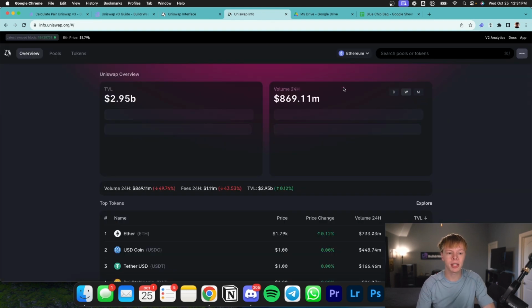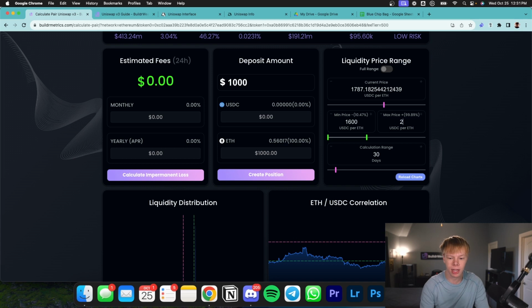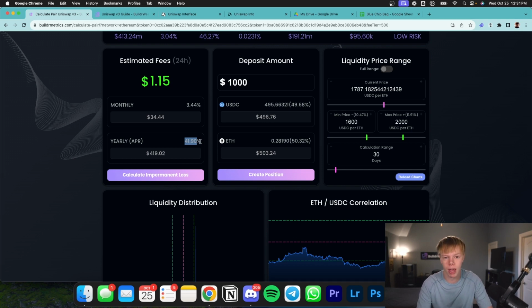Now, personally, I think this is the best possible pool out there. Yes, it is on Ethereum mainnet. Yes, you will have high gas fees, but when you estimate the potential return on Ethereum mainnet, it comes out to roughly 41% APR. So I'm already beating that 41% APR, but at the same time, the other networks are coming out to an estimate of 20-25% APR. So yes, I am paying a little bit higher amount in gas cost, but ultimately that is being offset by the earnings that I am getting from this position.